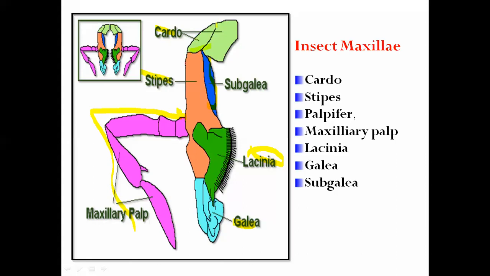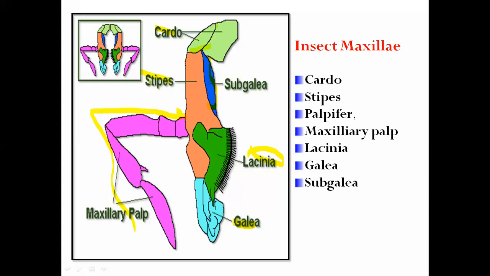If you do not remember it like that, at least remember this is the cardo, which is the basal part, triangular in shape. Triangular segment attached to the head region, isn't it? Okay, so now stipe. The second part of the insect maxilla is the stipes or stipe.